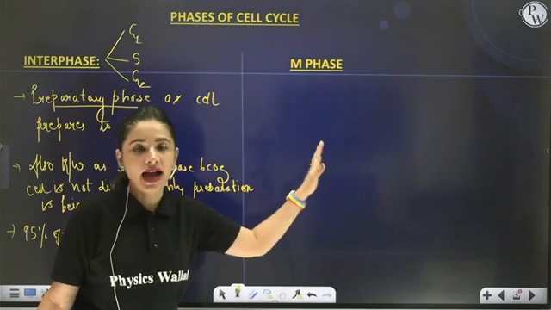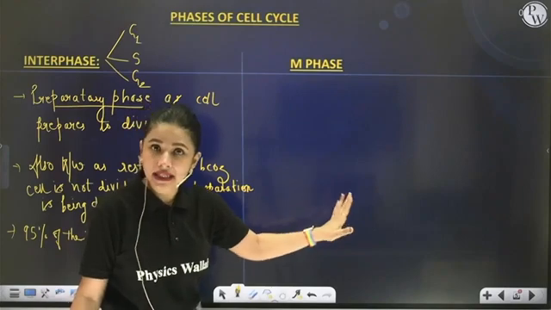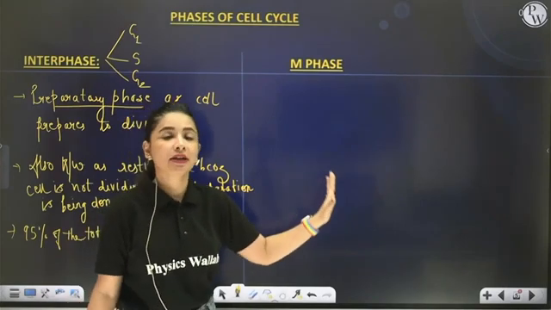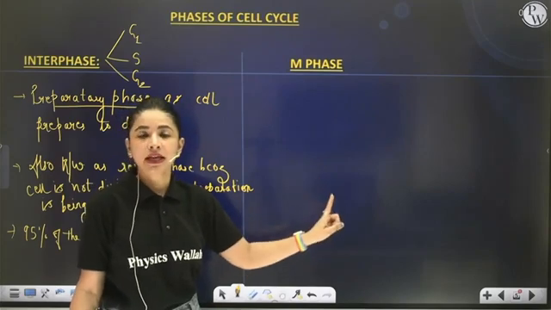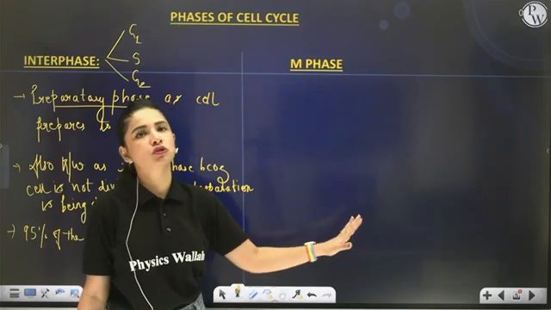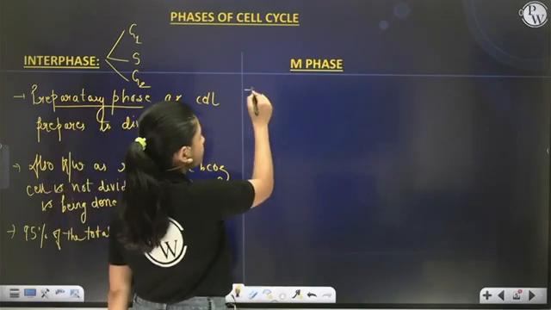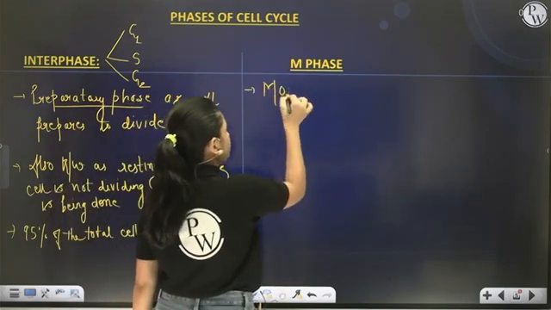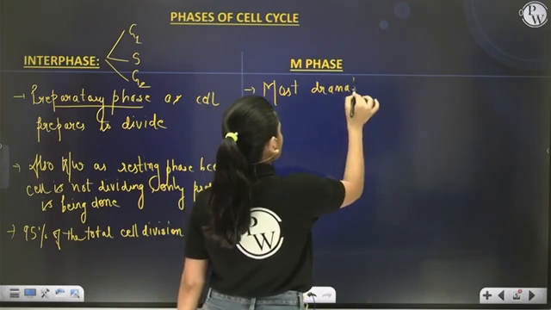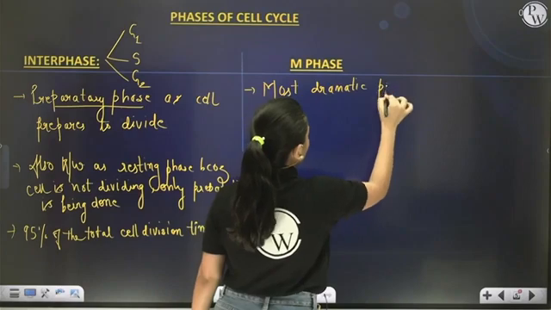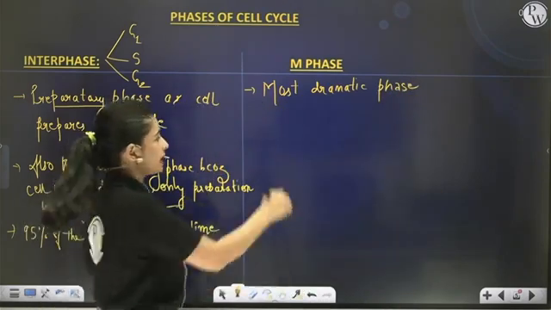M phase is the actual dividing phase. It is called the most dramatic phase of the cell cycle because actually here division is going to take place. It takes only 5% of the total cell cycle duration. So the first point you will write: most dramatic phase. It is the most dramatic phase of the cell cycle. Why?